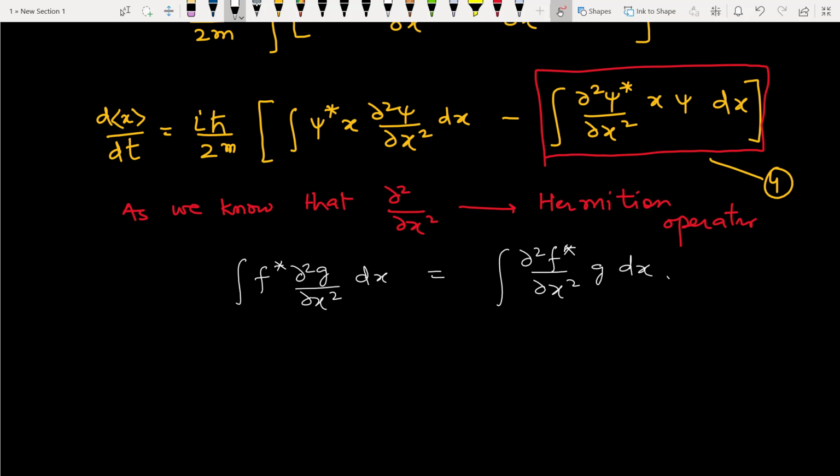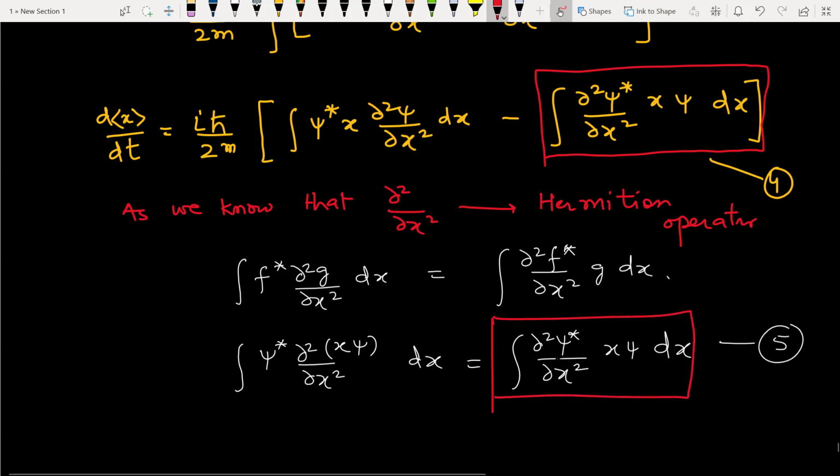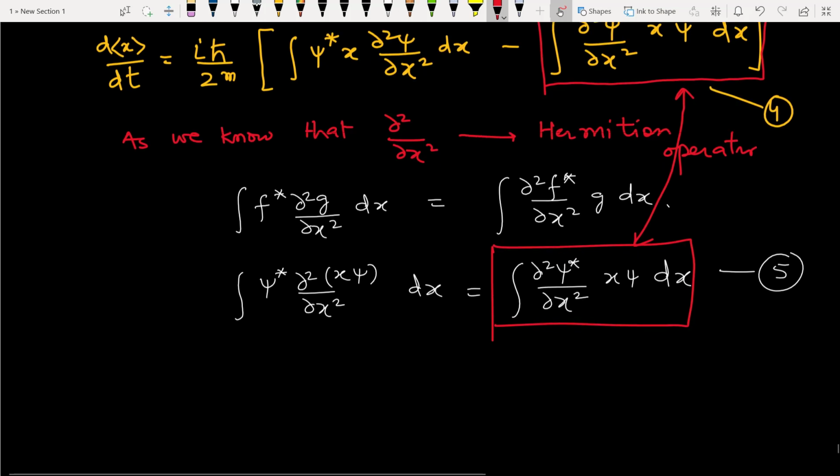So we apply it on two wave functions. Here integral psi star ∂²/∂x² (x psi) dx is equal to integral ∂²psi star/∂x² x psi dx. So this is the same integral. So we replace this integral in equation number 4 by this integral, and we will get